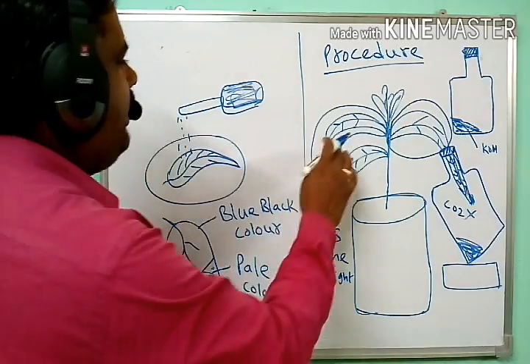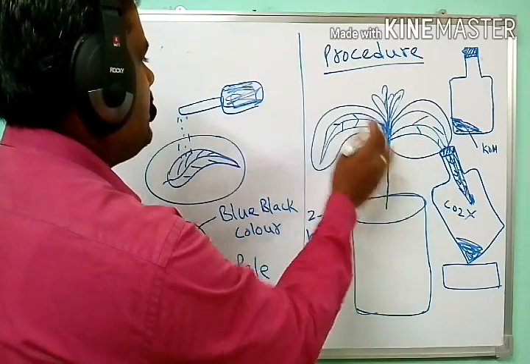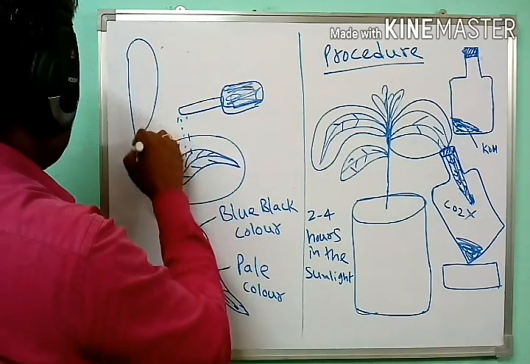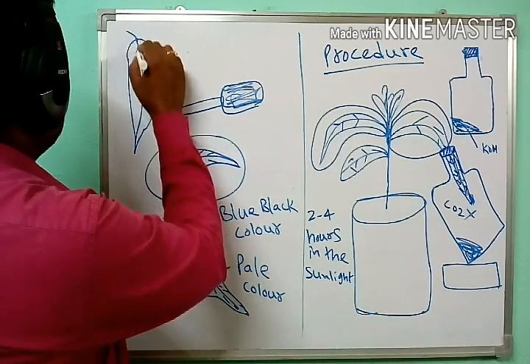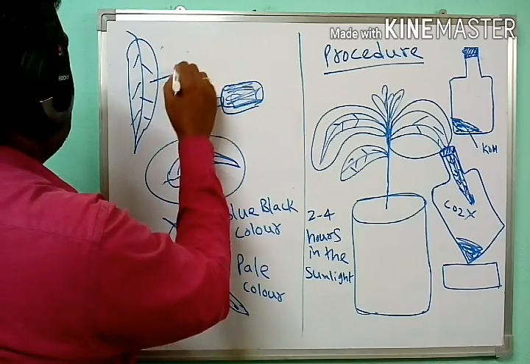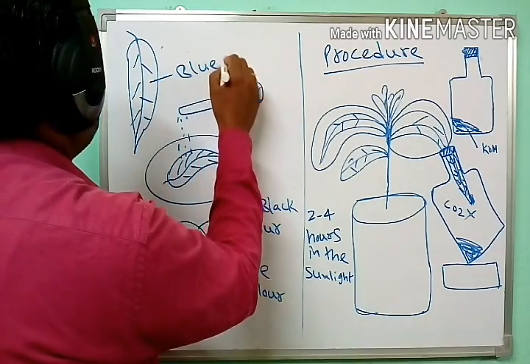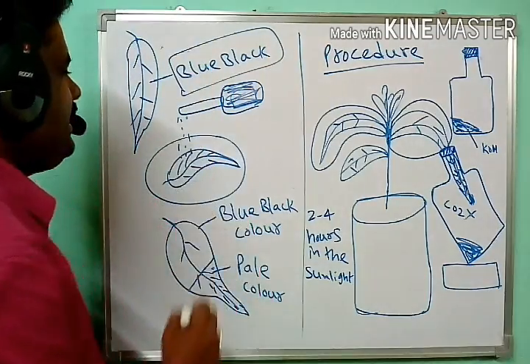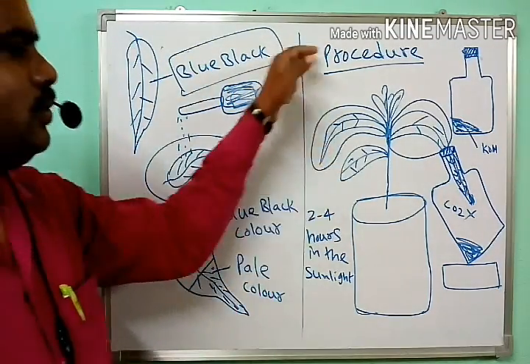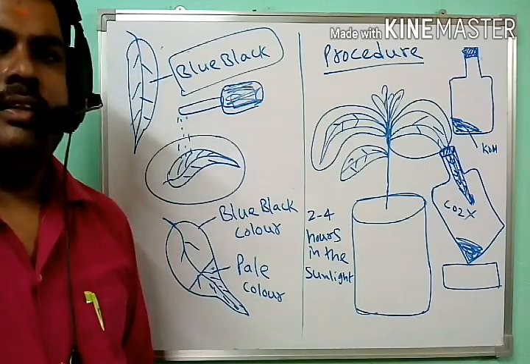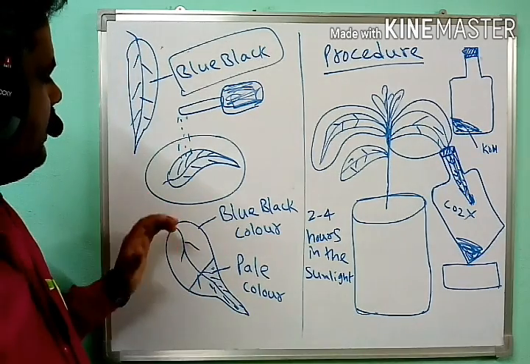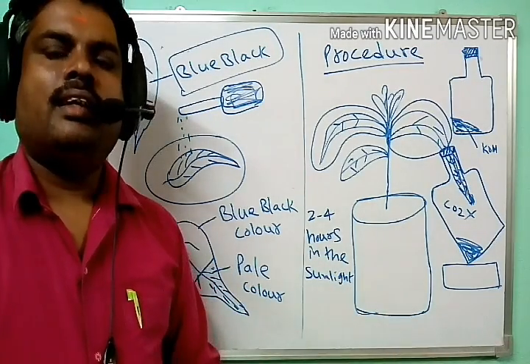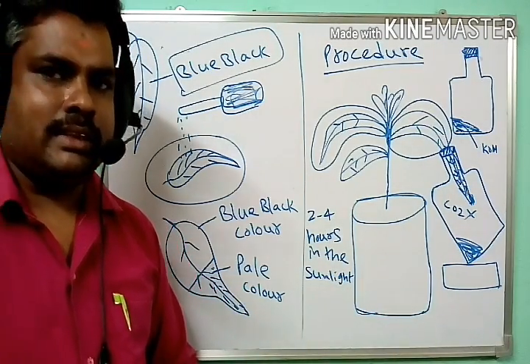Next, the other leaf, taken separately from the half leaf, turned completely blue black, which indicates the whole leaf was exposed to carbon dioxide. So based on this simple activity, we prove that CO2 is necessary for photosynthesis.